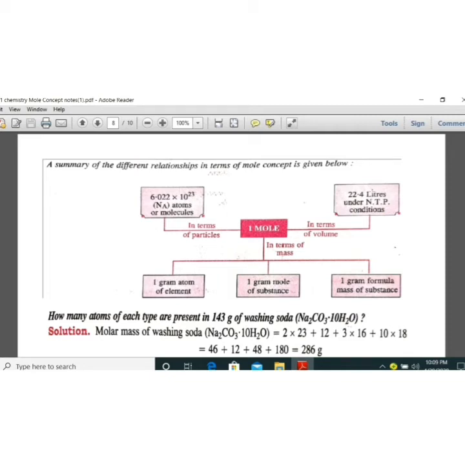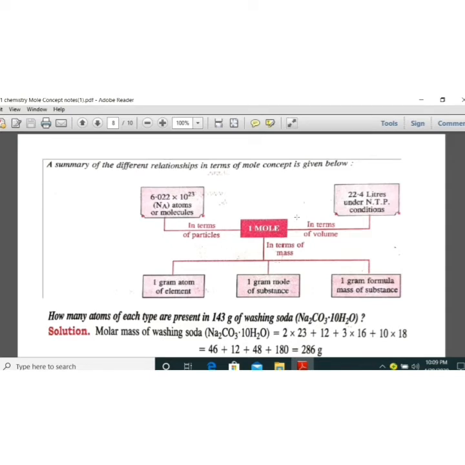If you take 6.022 into 10 to the power 23 number of molecules of gases, then the volume you will get is 22.4 liter. Suppose if you take 1 mole of oxygen gas, the volume will be 22.4 liter. If you take 1 mole of carbon dioxide gas, the volume will be 22.4 liter. That is the exact value. So that is also related with 1 mole. If you take 2 mole, this value will be doubled.